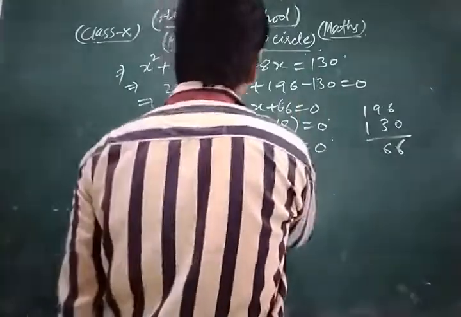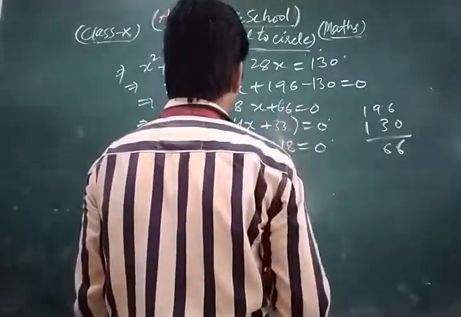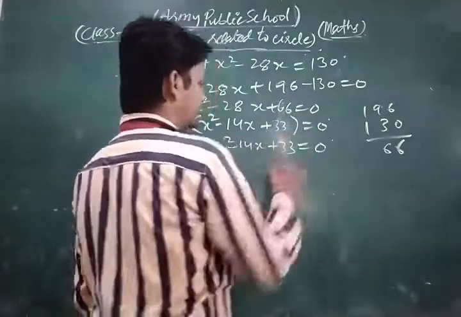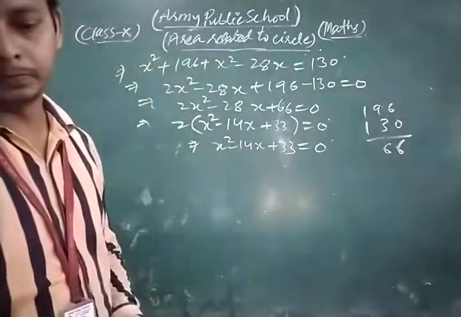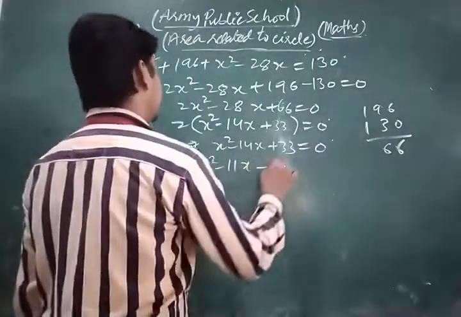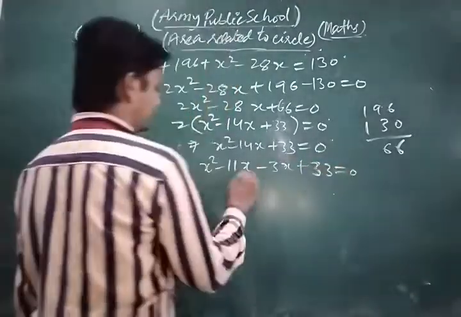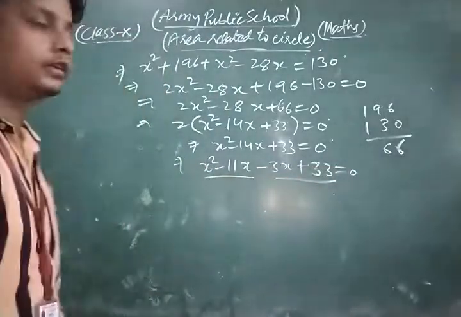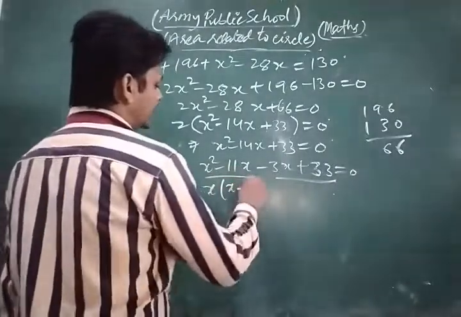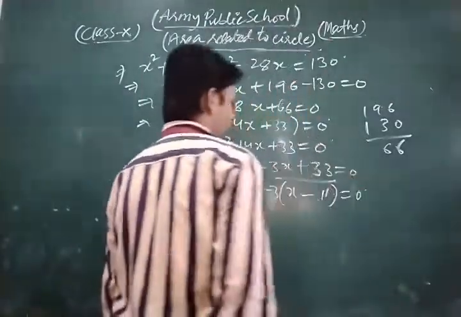So if we take x square minus 14x plus, this is 33 here, no? Okay, 33 is there. Now 11 times 3 is 33, 11 plus 3 is 14. So we get x square minus 11x minus 3x plus 33 is equal to 0. Now we form the ordered pair. From there we take x common, so we get x minus 11, and here 3 is common, so x minus 11 is equal to 0.